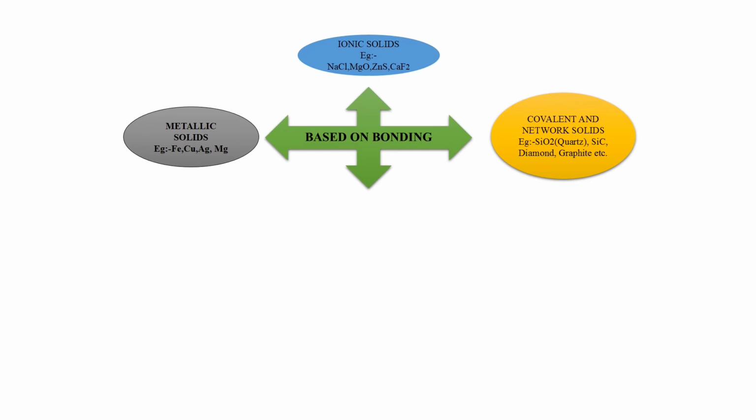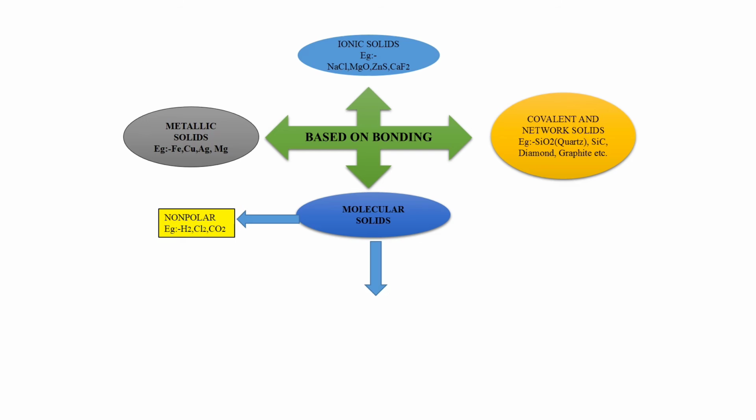And now crystalline solids are classified into 4 groups. First of all, ionic solid, metallic solid, covalent solid, molecular solid, and molecular solids are further divided into non-polar, polar solid, and hydrogen bonded.